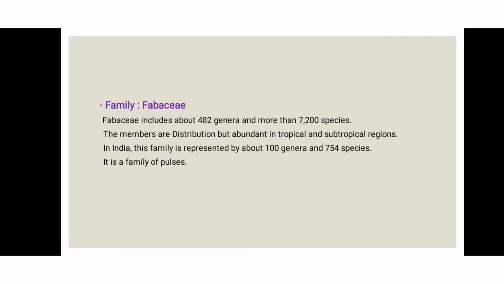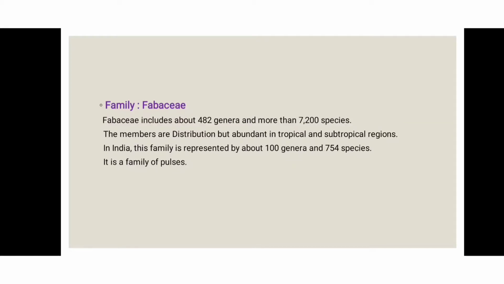Then the family Fabaceae. The Fabaceae family includes about 482 genera and more than 7,200 species. The members are distributed but abundant in the tropical and subtropical regions.